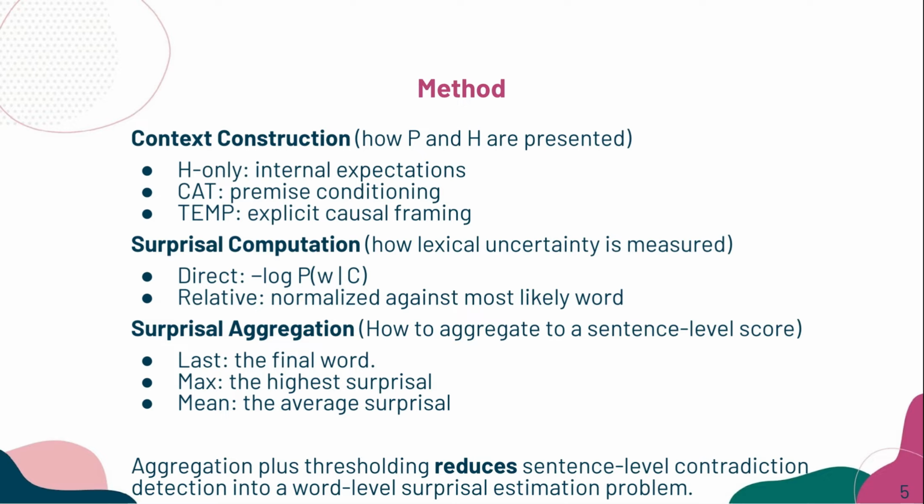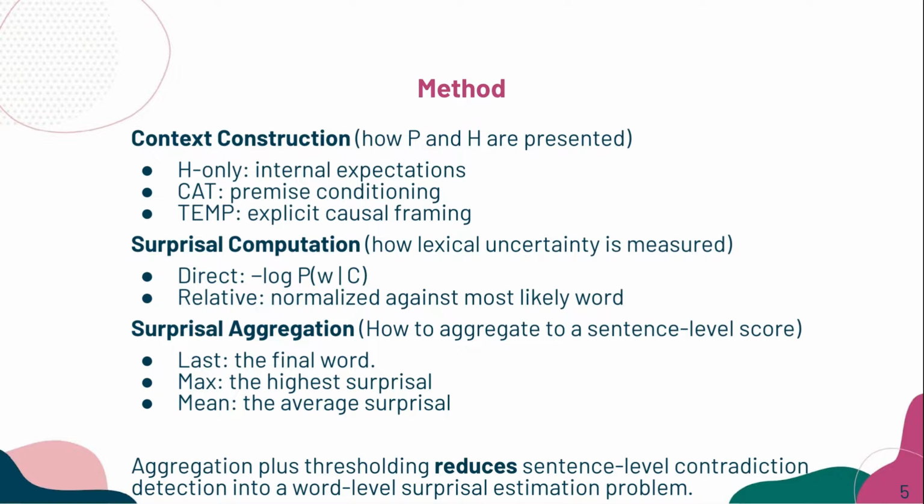Second, we change how we compute surprisal. The direct surprisal follows the standard definition. The relative surprisal adjusts by comparing the word probability to the most likely next word, which helps when overall probabilities are low. Third, we change how we combine word-level surprisal values into a single sentence-level score.